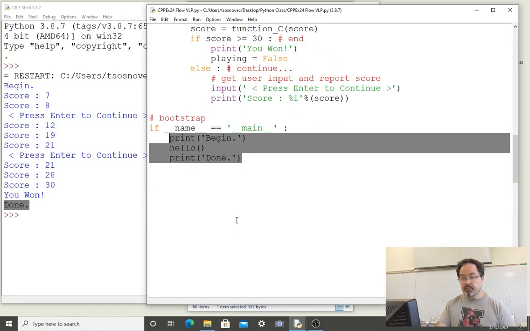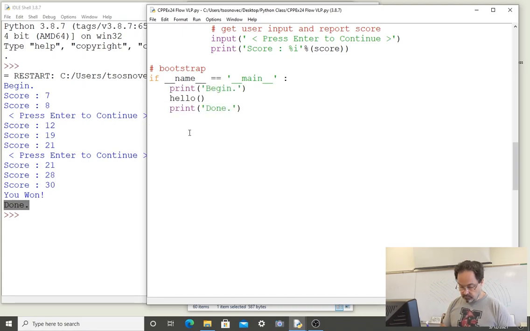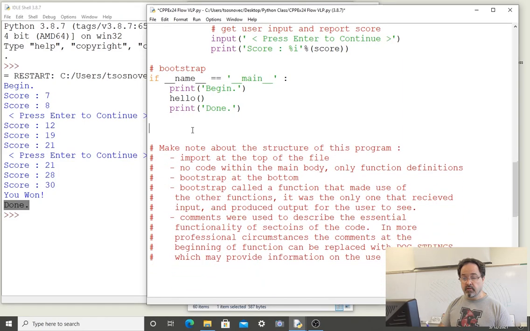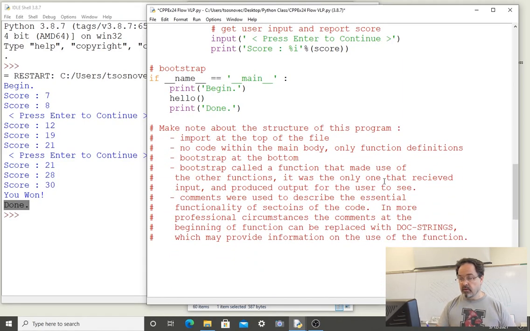So let's talk about the structure and then step through the program as if we are the compiler running this, or the Python language processing this program. I'm going to read these notes about the structure of the code, and then we'll go to those places where we can see what's being talked about.